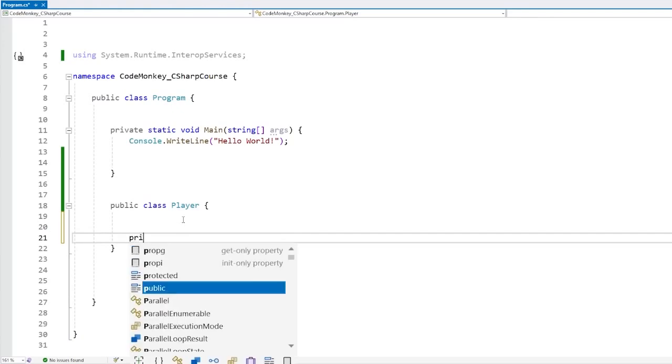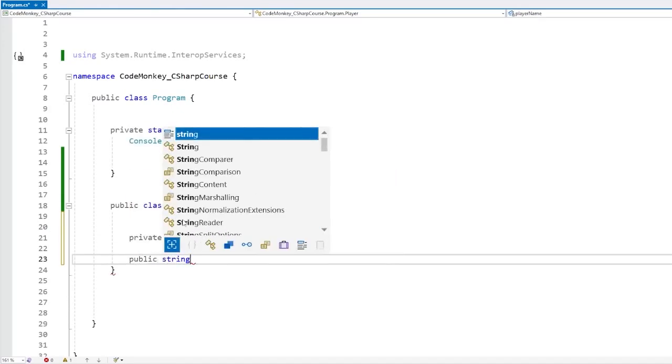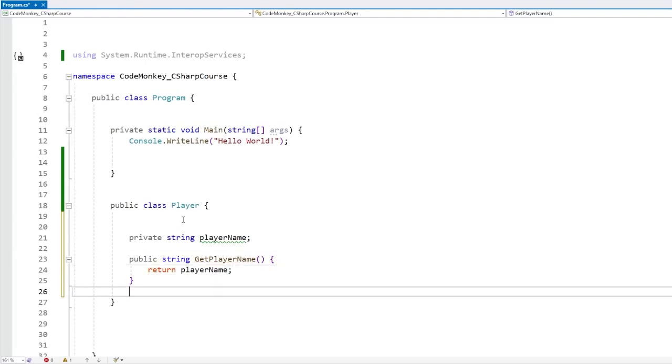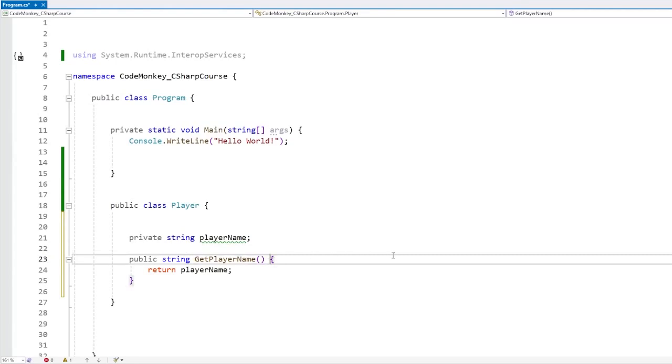For example, if I have some kind of player class and inside I have some kind of player name, and then I have a function that returns the player name, so get player name. So I can do this and then simply just return the player name. And if that's it, a very simple function. This is the regular normal C# code. However, we can make this quite a bit more compact by using expression bodied members.